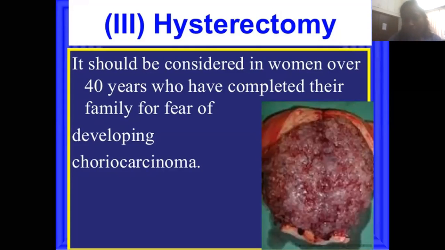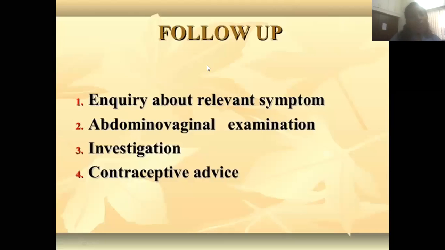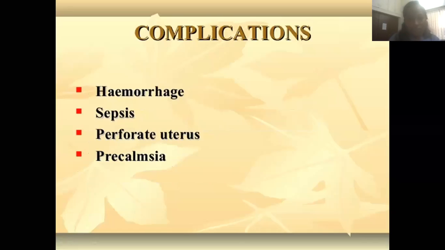That is hysterectomy. It is followed by curettage. This is the curette instrument, used to remove the remaining part. Then follow up with inquiry about the relevant symptoms. We have to ask if the female is suffering from any relevant complaints. We have to do an abdomino-vaginal examination properly, do proper investigations, and advise contraception to the couple.